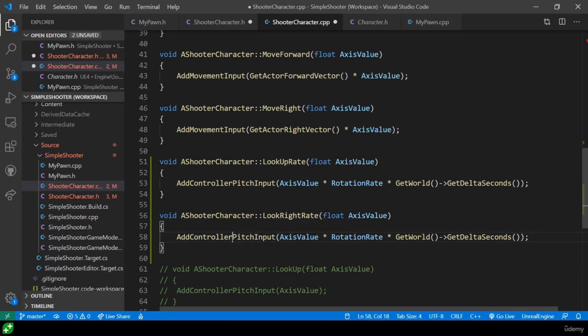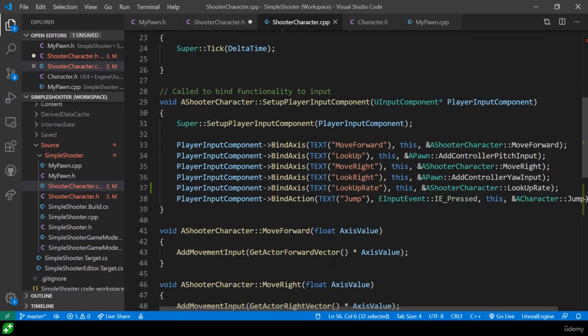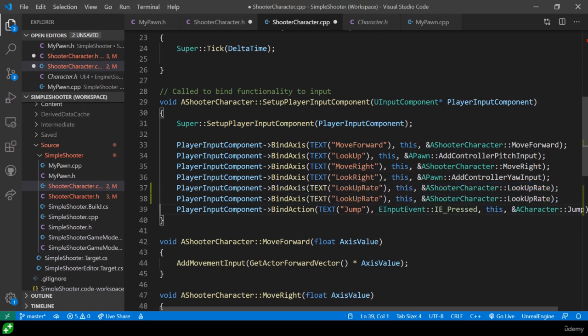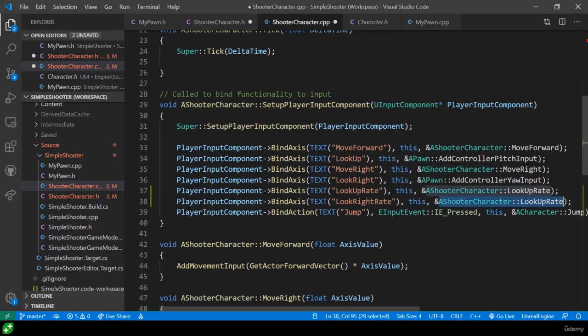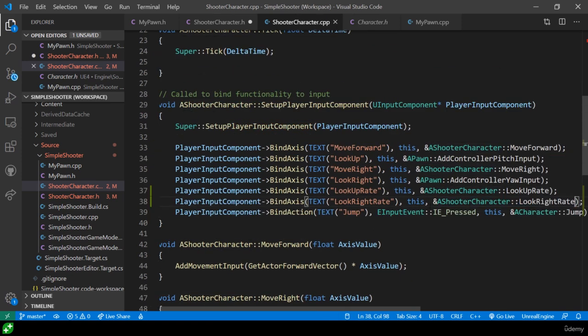So instead of doing the add controller pitch, we need to do the yaw input this time. And the look right rate is going to need to be called from our set player input component, or it needs to be called when the axis is actually being manipulated. So we're going to add another axis in here. Instead of lookup rate, it's going to be the look right rate. And then we're going to want to copy that reference to the function, remembering the ampersand before, and then the fully qualified AShooterCharacter::LookRightRate.